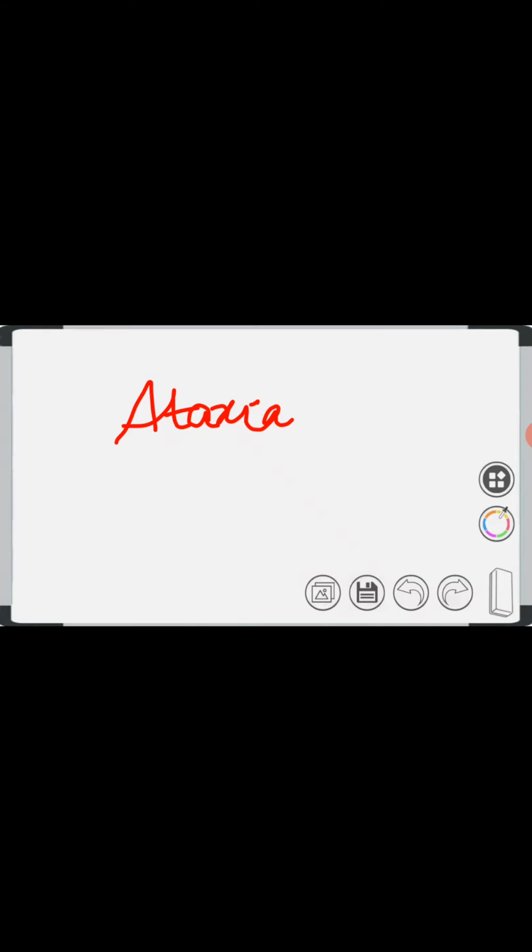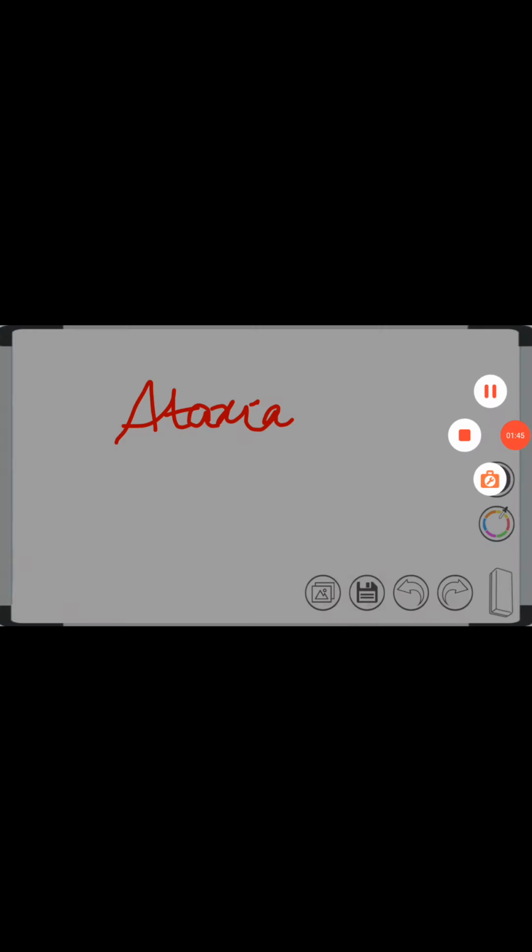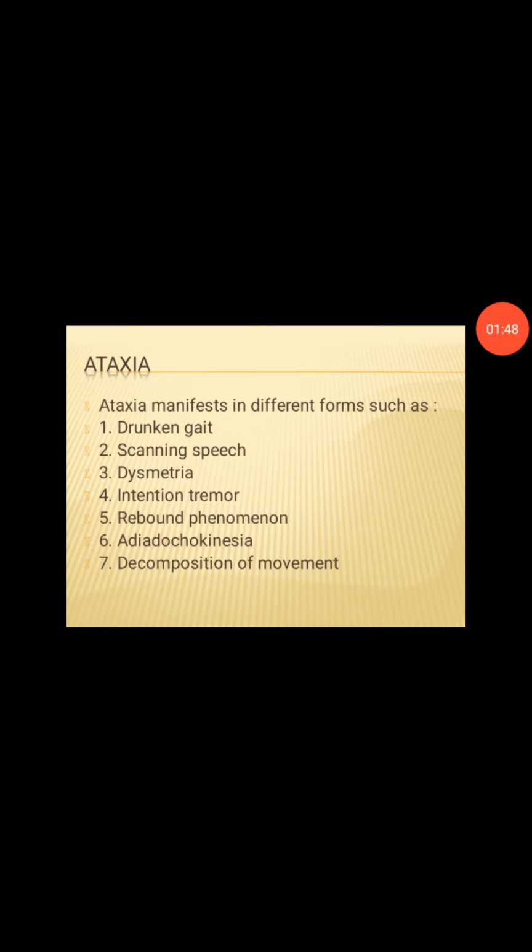So ataxia may be temporary or permanent. The ataxia is temporary if only cerebellar cortex is involved in the lesion. The ataxia is permanent if both cerebellar cortex and deep cerebellar nuclei are involved in the lesion. The ataxia once again manifests in different forms: drunken gait, scanning speech, dysmetria, intention tremor, rebound phenomenon, adiadochokinesia, and decomposition of movement. These are the different forms of ataxia.